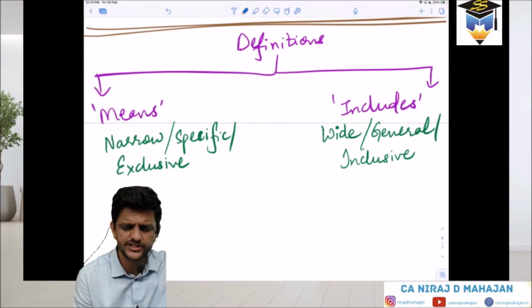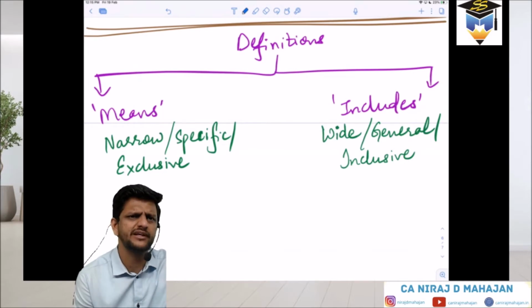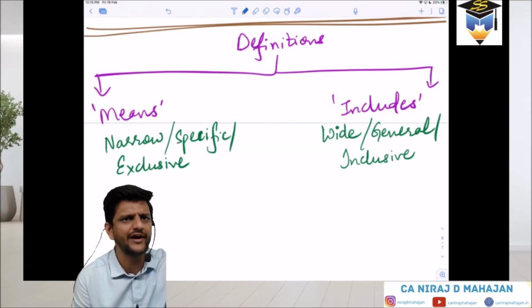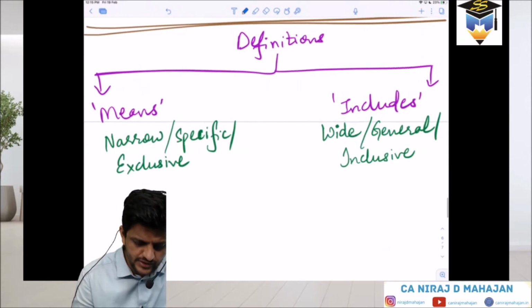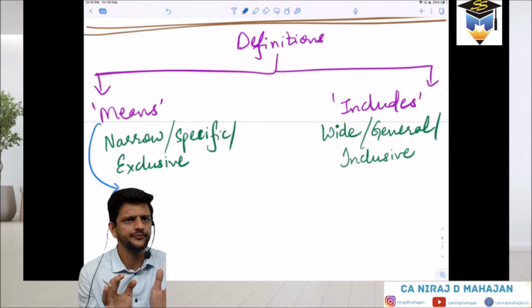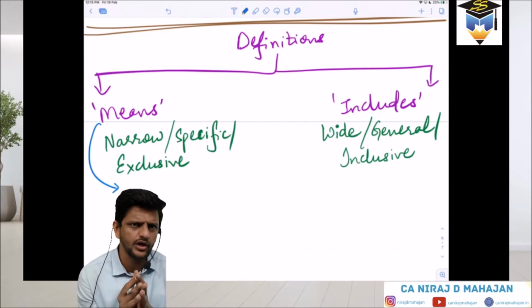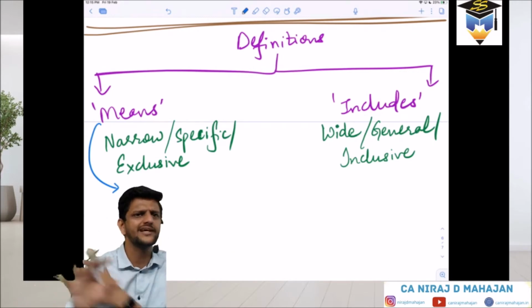Now what is the purpose of these definitions? Every definition has the word either means or includes. Means is very specific and narrow, and includes is very wide or general. What may be the reason they use these words? Means is where we are limiting our scope. There should be no confusion. When the lawmakers don't want any kind of confusion, they say this is it, nothing else can come in that.